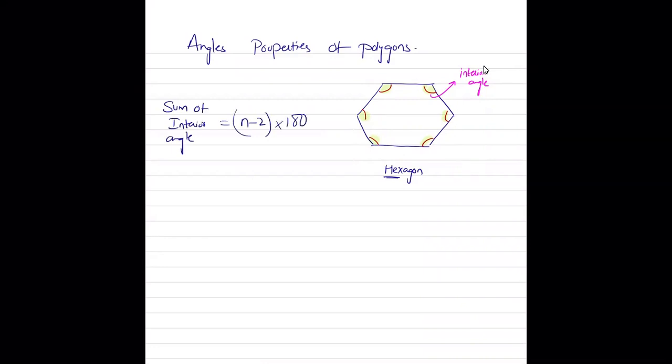So if this is a hexagon, n is the number of sides.